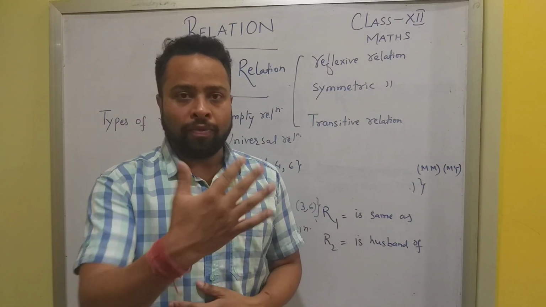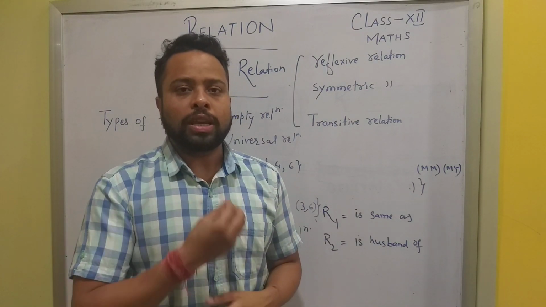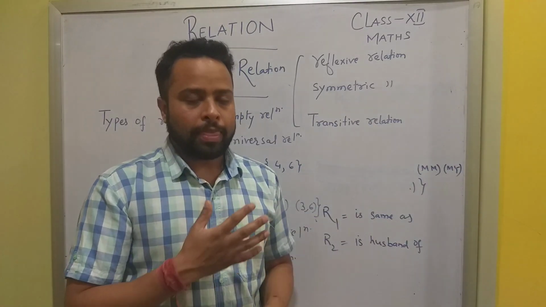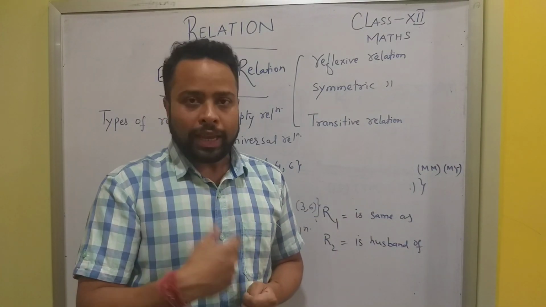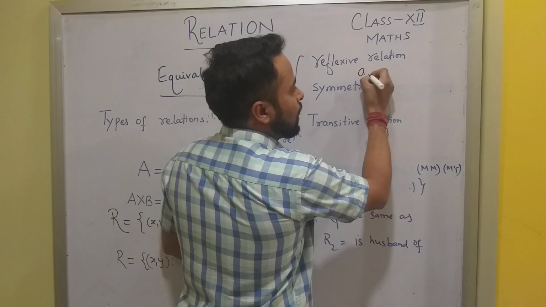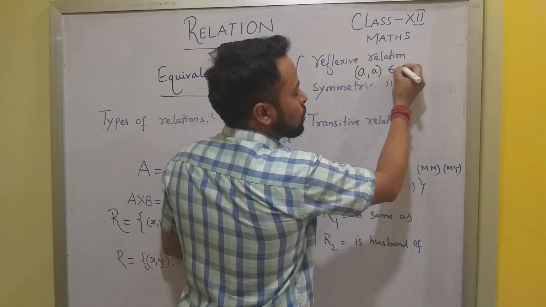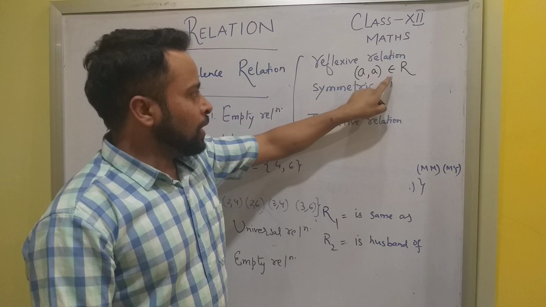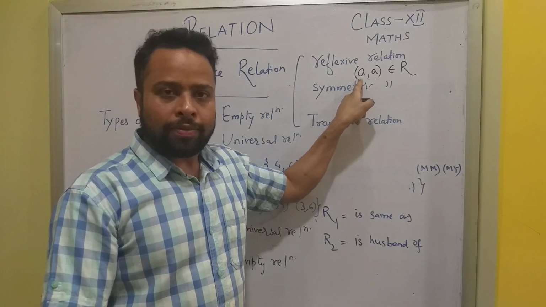Reflexive means my reflection. If I am element a from some set capital A, then my reflection is a itself. So reflexive relation means (a, a) belongs to R. Always remember it this way. Very simple. That means the relation is applicable on itself.